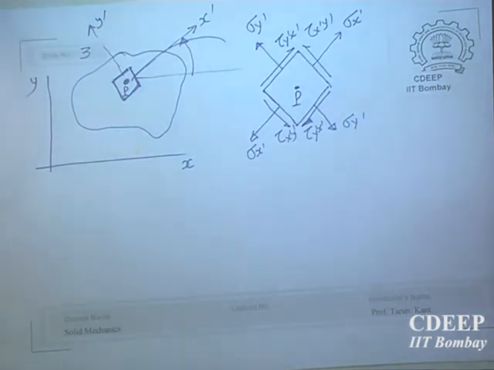Now you can always get a 2-dimensional state of stress in another situation. Have you seen dams, water dams which retain water? Why do you retain water? To generate power. How is power generated?